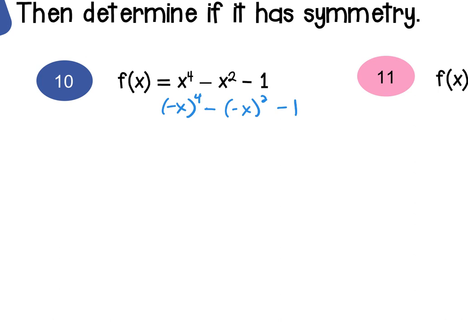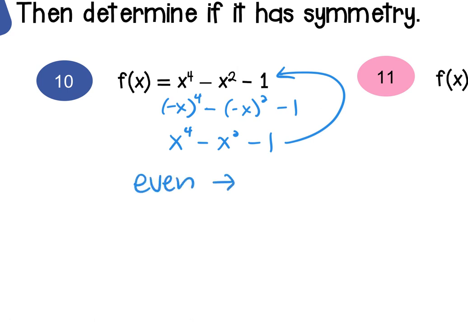What happens with the negative when it's raised to the 4th power? Goes away. What happens with the negative when it's raised to the 2nd power? It goes away. The negative in between still stays though. So what's true about this when compared to the beginning? It's the same. The same, which means even, and even means what kind of symmetry?